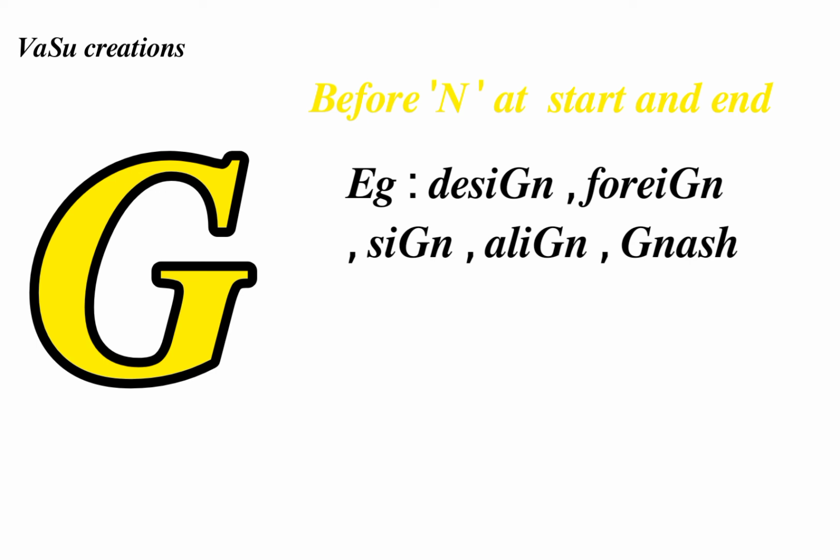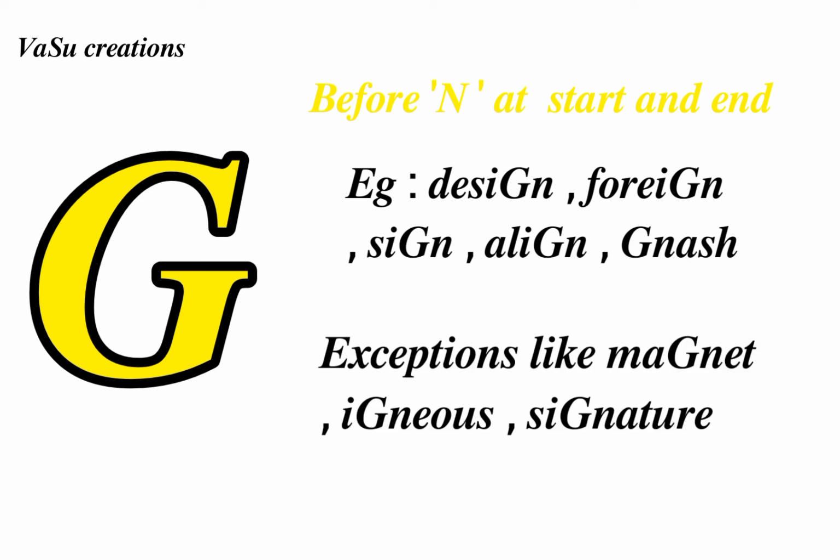In all the above words, in the GN combination, the G is not pronounced and is kept silent. And if the GN combination occurs in the middle of the word, then the G is pronounced. If we see some examples: magnet, igneous, signature, etc. If the GN combination occurs at the beginning or ending, then only the G is not pronounced.